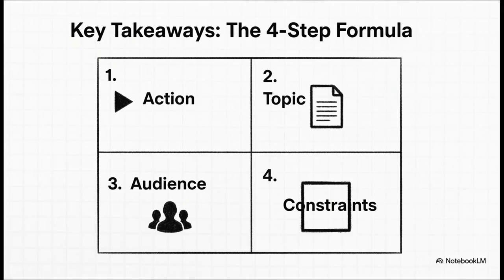Just remember, getting better answers from an AI isn't magic, it's a formula. Start with a clear action, provide the topic, define your audience, and add a simple constraint. That's it. That is the entire secret to effective zero-shot prompting.